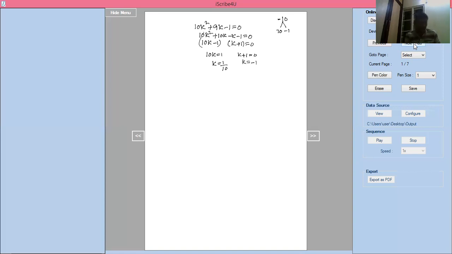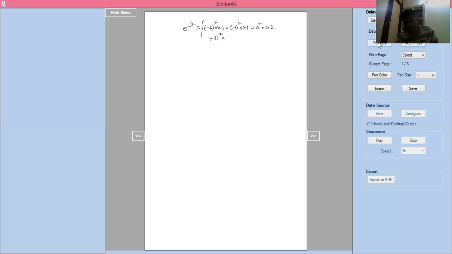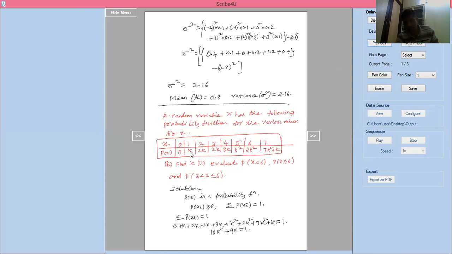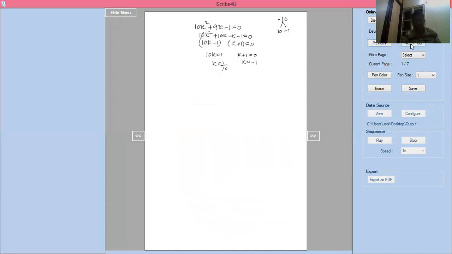Here, I'll prefer only K equal to 1 by 10. Why can't I take K equal to minus 1? Because probability values should not be negative. K value should be 1 by 10. Always, probability value should be positive. Probability value should not be negative. So that's the way I have not considered this.